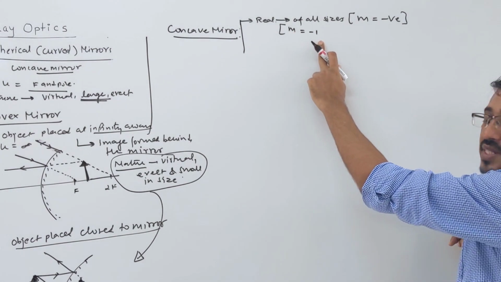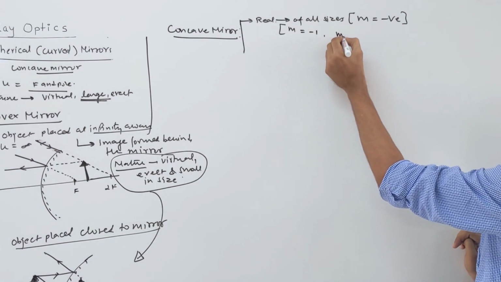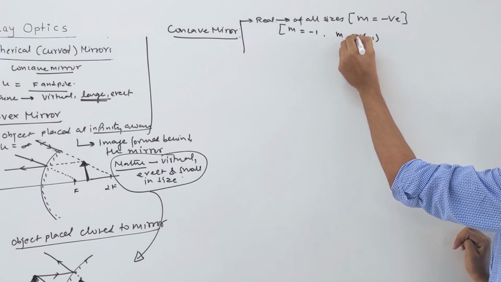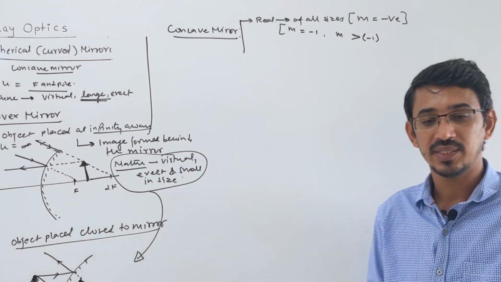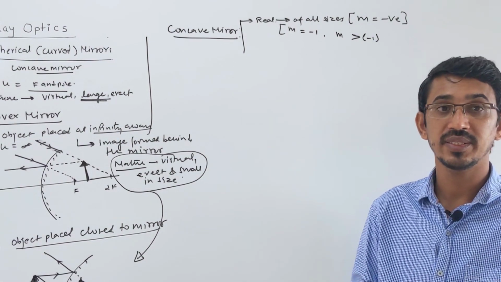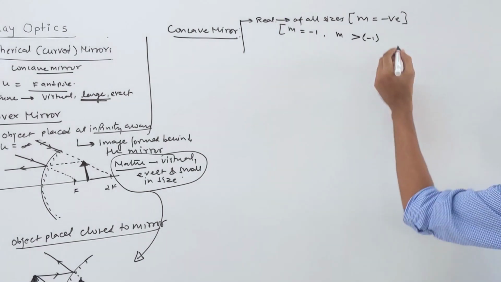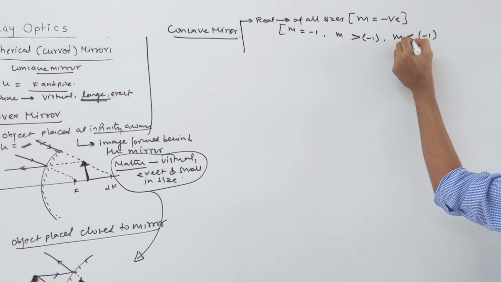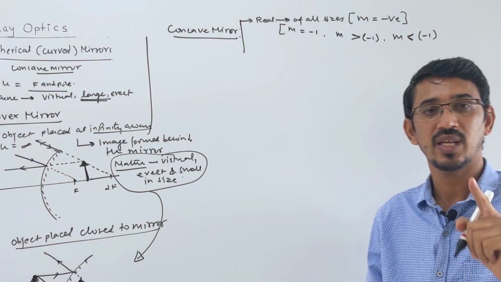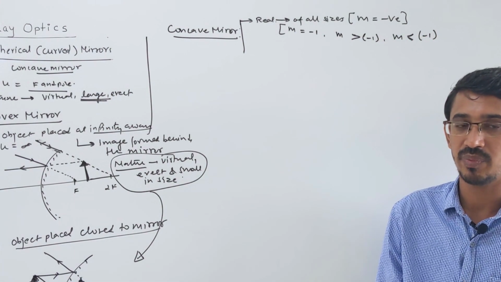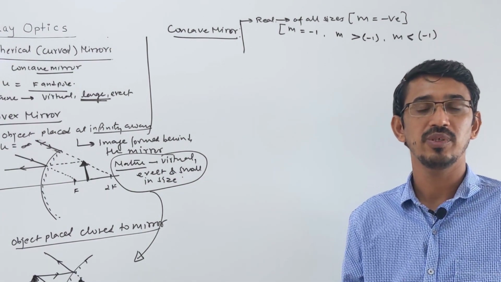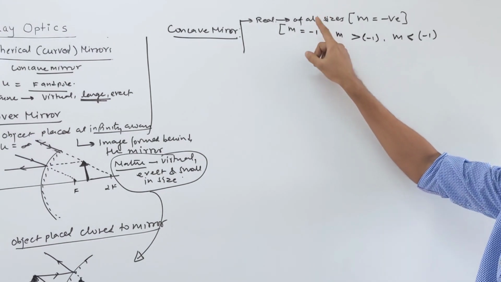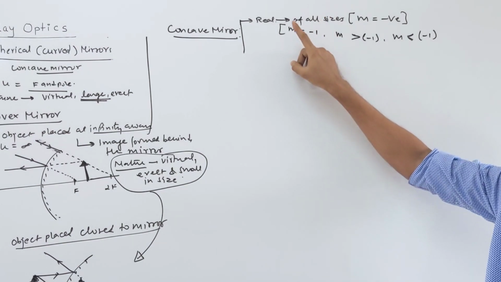Magnitude 1 means what? The same size image it can make. It can also make more than -1, like the answer can be -2, -3. Yes, bigger and real. And it can make m between 0 and -1, a small image. Like if I say -0.5, it is a real image and small in size. So it can make all sizes of image: small, big, equal. Real image it can make.